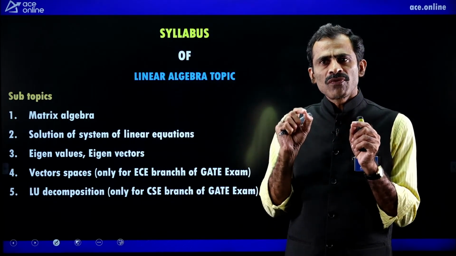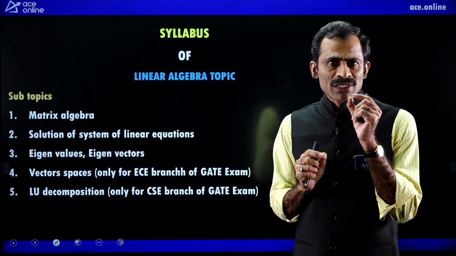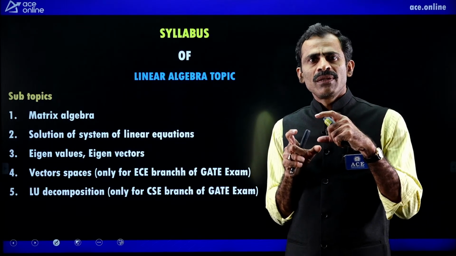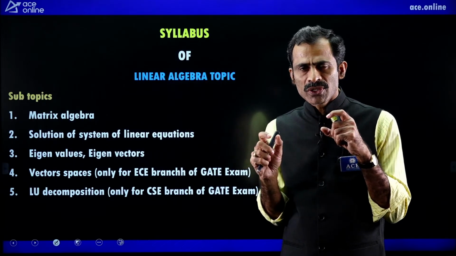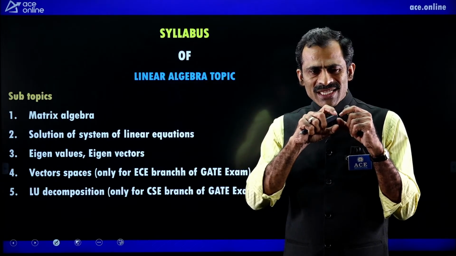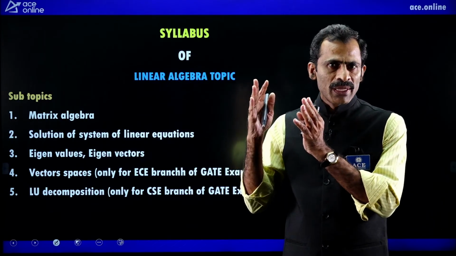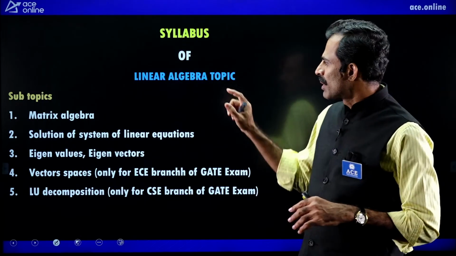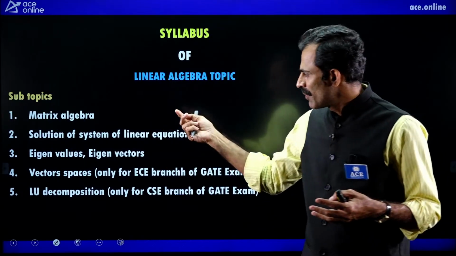The first paper of the prelims examination of ESE is general studies and engineering aptitude. For that, the particular syllabus is not mentioned. It is mentioned only as engineering mathematics and numerical analysis for the first paper of the prelims ESE examination. But for the GATE examination, the particular syllabus and particular subtopics are given like this.